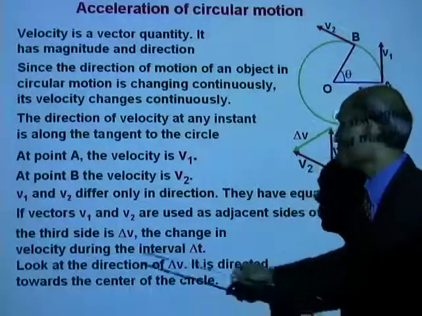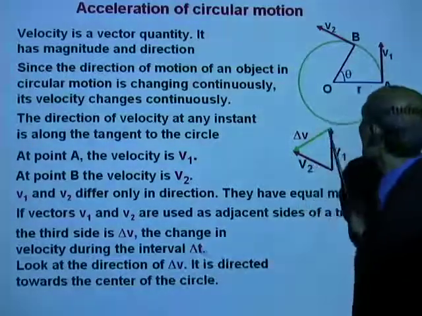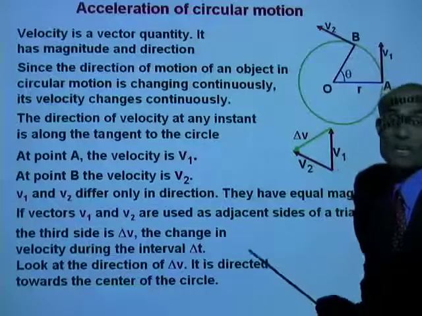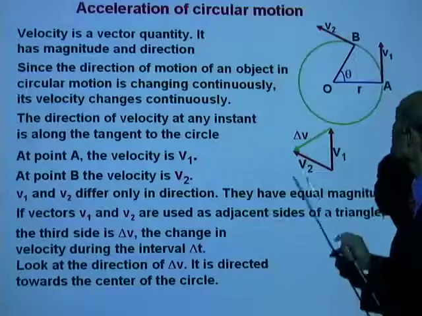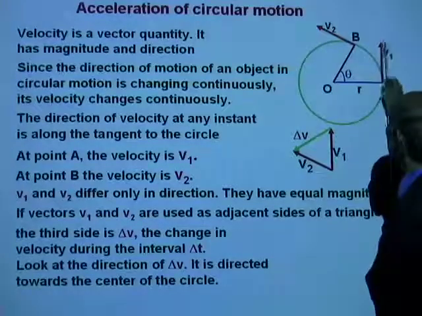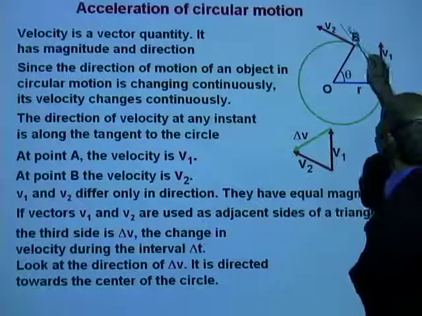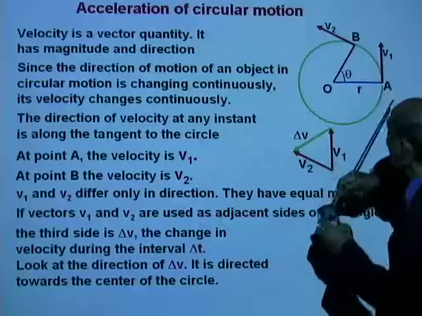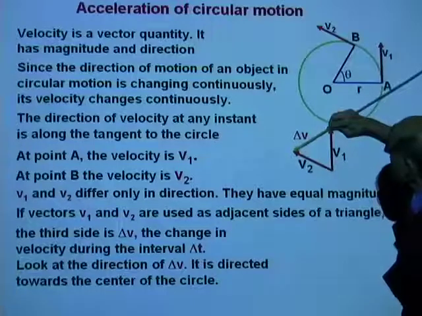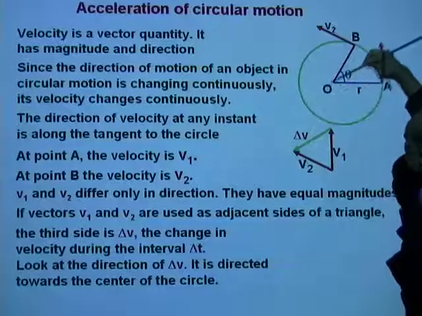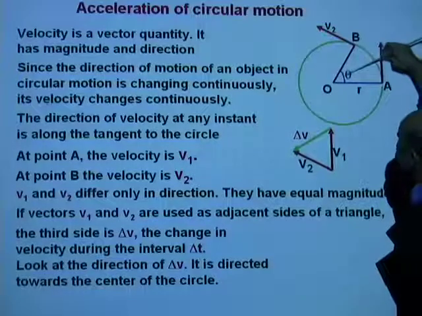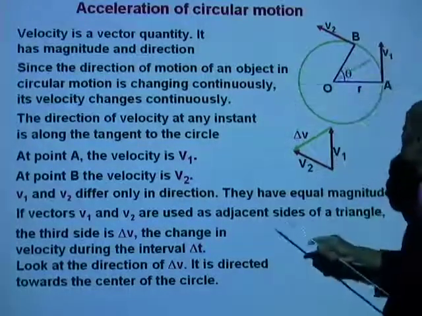Okay. Now, look at the direction of this change in velocity. Can you tell me what is the direction of this change in velocity? This velocity V1 changes to velocity V2. What is the direction of this? If I translate this vector here, you can see it will be exactly here. It is directed towards the center of the circle.